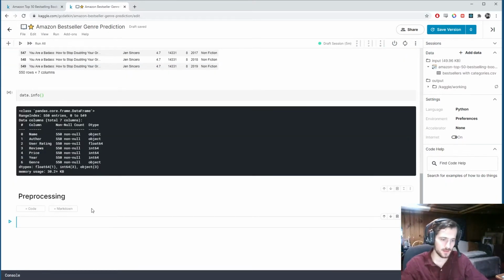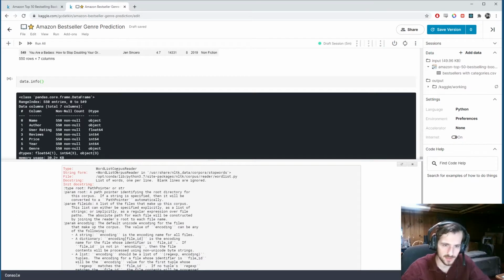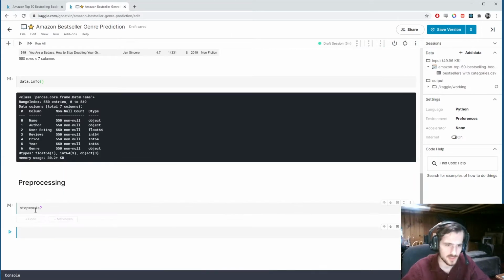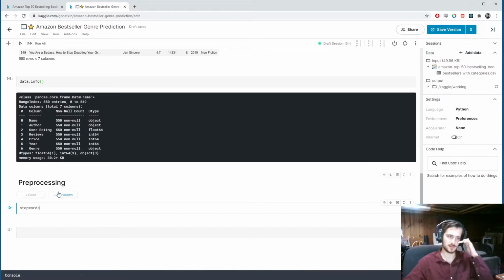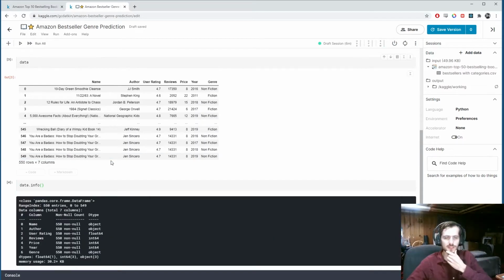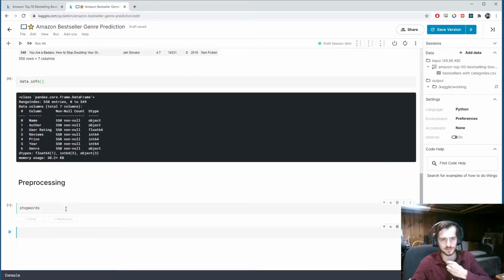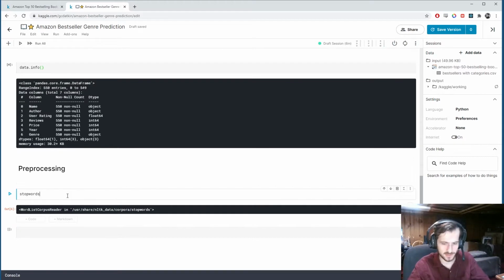So, stop words, you can take a look at that. You can see it's a word list corpus reader. This isn't actually giving us too much useful information, but basically stop words is a list. Actually, let me see. Can I load one in? We can do stop words equals stop words dot words, and we specify the language.